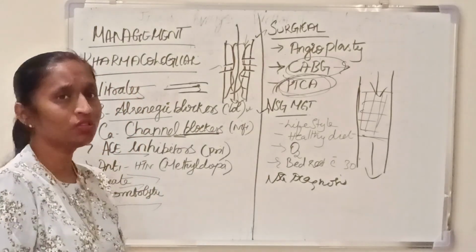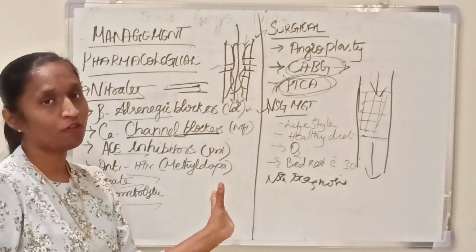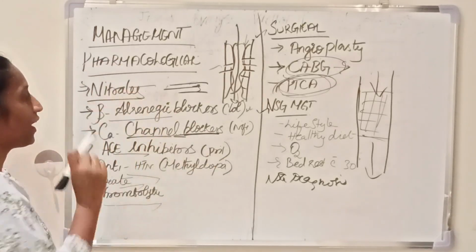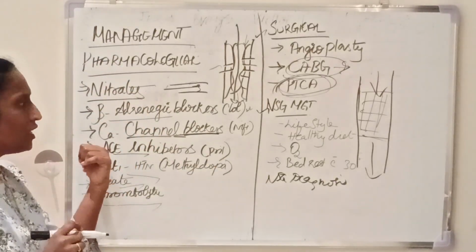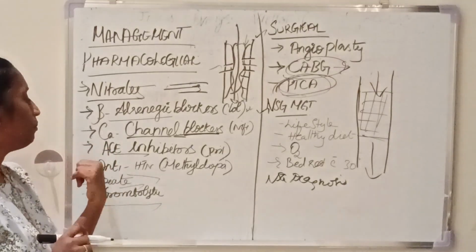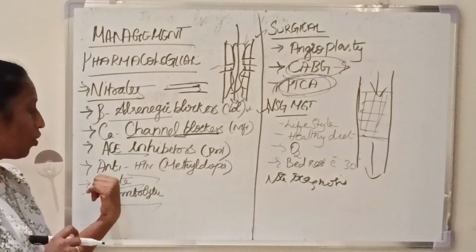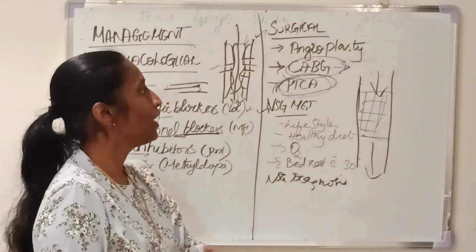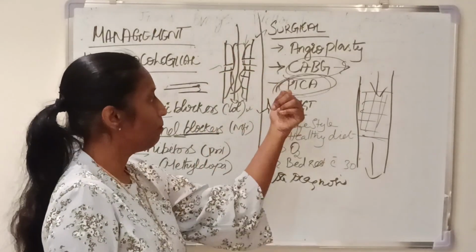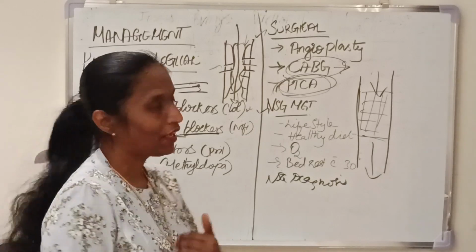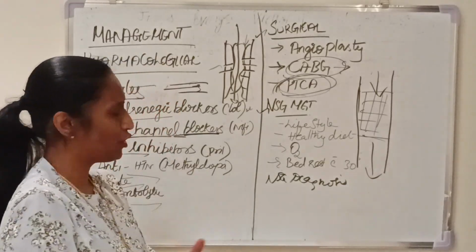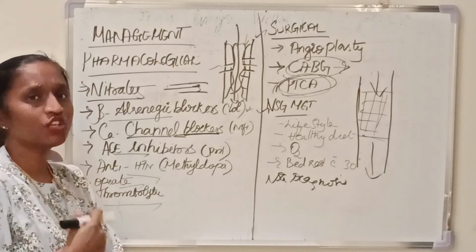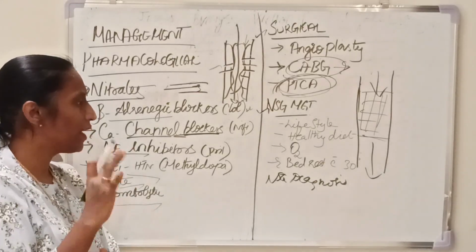And these are all the management of a person affected with coronary artery disease: we administer nitrates, beta adrenergic blockers, calcium channel blockers, ACE inhibitors, antihypertensive drugs, opioid analgesics, and thrombolytic therapy. In surgical management, we do angioplasty, CABG, PTCA. And in basic management, lifestyle modification, healthy diet, administration of oxygen, and bed rest. And then we educate the person to do healthy exercises.